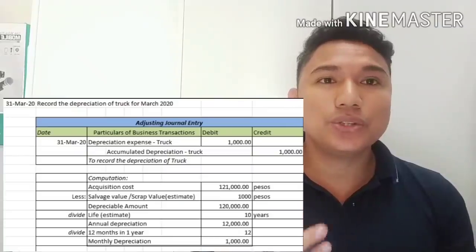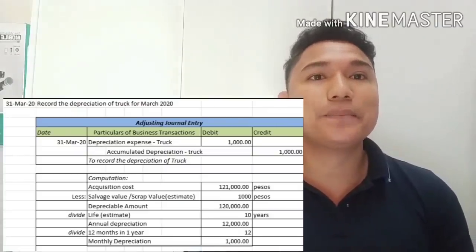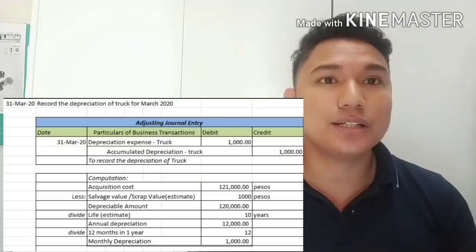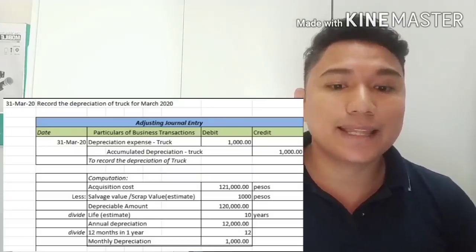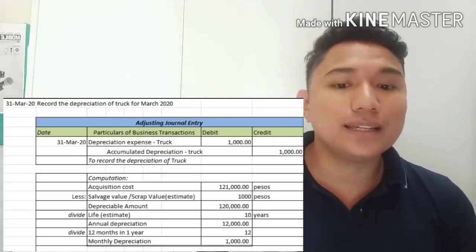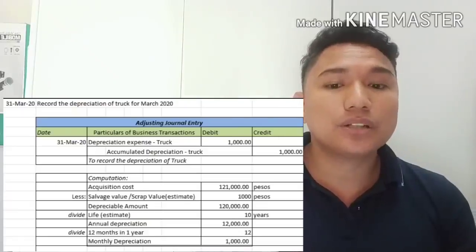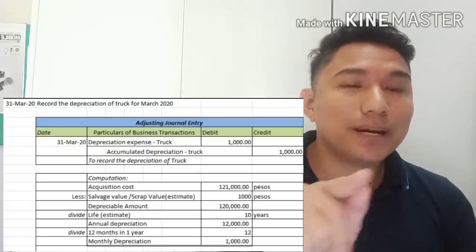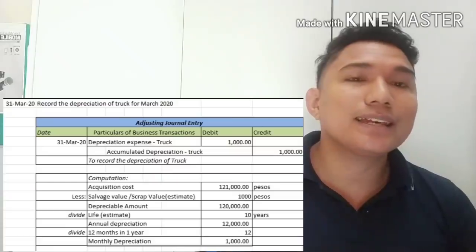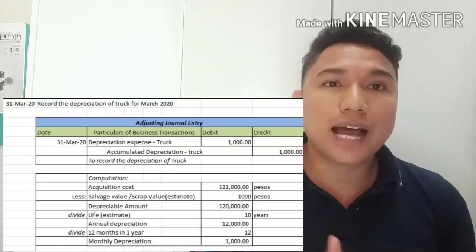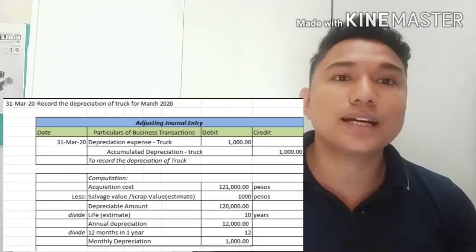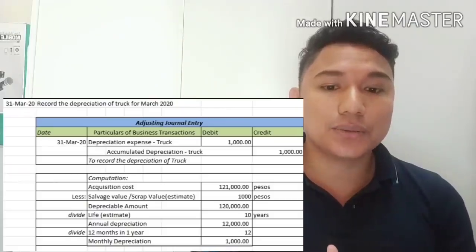We are going to use the basic method of depreciation, the straight line method. We just divide the depreciable cost of 120,000 by 10 to get the annual depreciation cost of the truck,